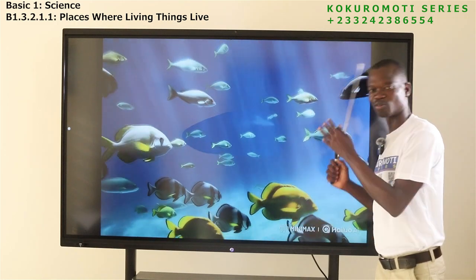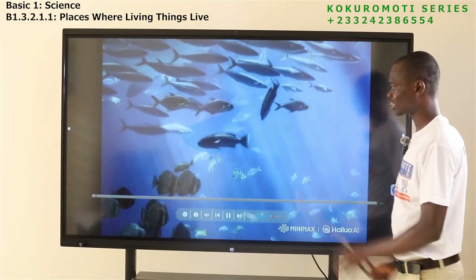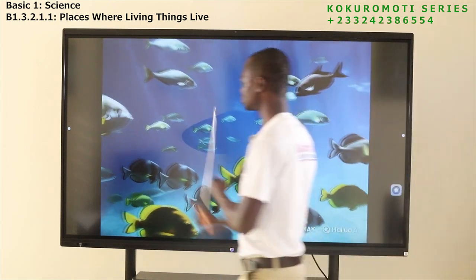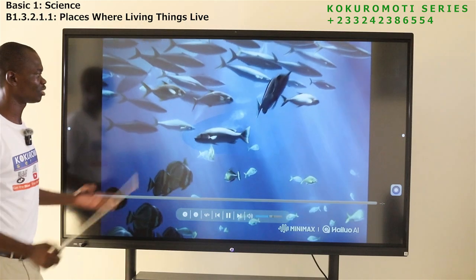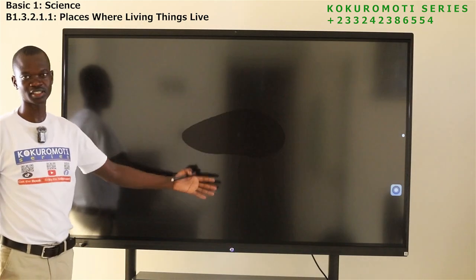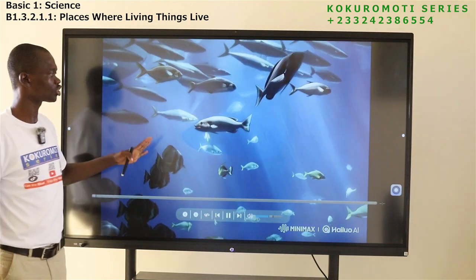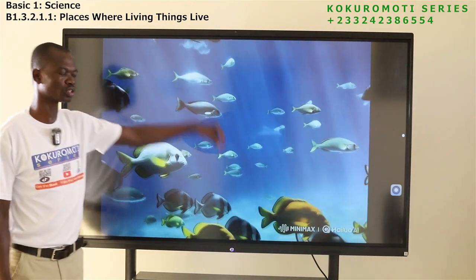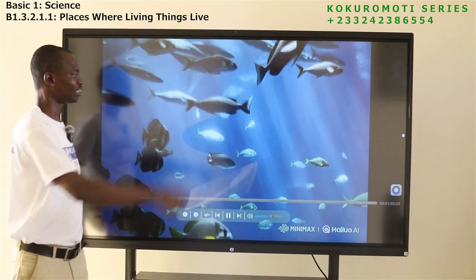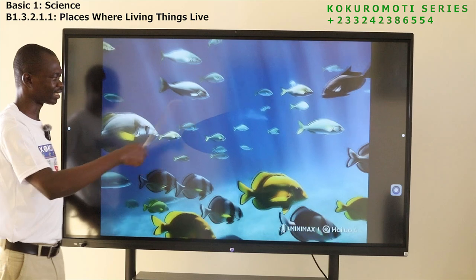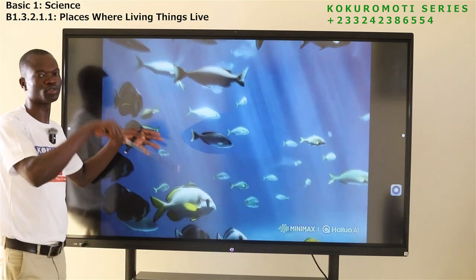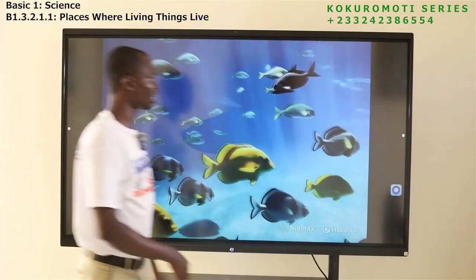All of you. Water habitat. Now, what animals do you see here? You can see different kinds of fishes here. So you see that fish or fishes, they live in water. So they are aquatic animals. So this is water habitat or aquatic habitat. That is a living place for animals that live in water. Okay. Now let's go back.